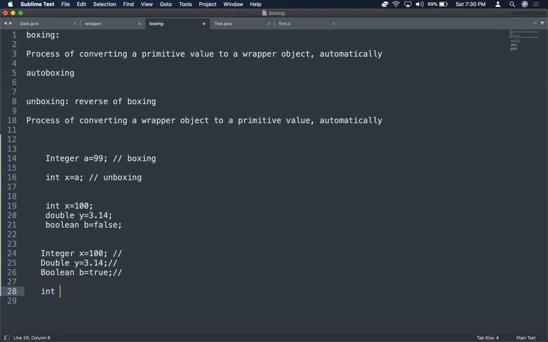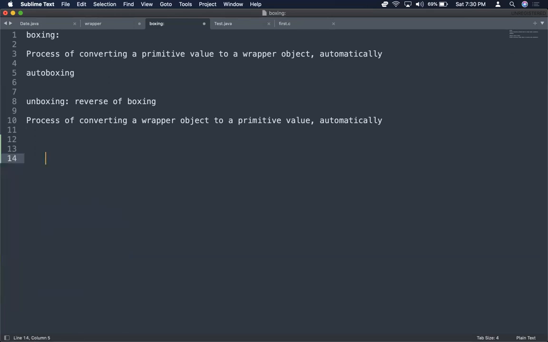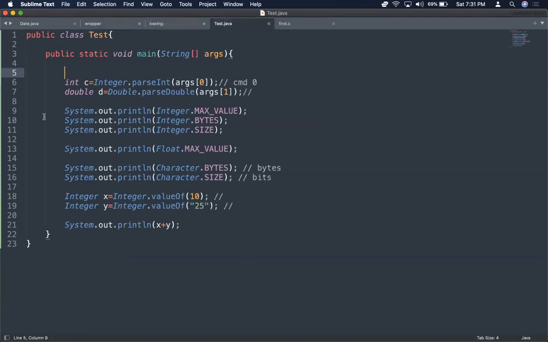So I can say int p equals this particular x. Now unboxing is happening. The wrapper object x is now being pointed to by a primitive type. That also happens automatically, right? So since we have boxing and unboxing, you can represent data using wrapper objects, just like you are representing in your primitive types. That is the purpose of boxing and unboxing. Let me show you that with some example.